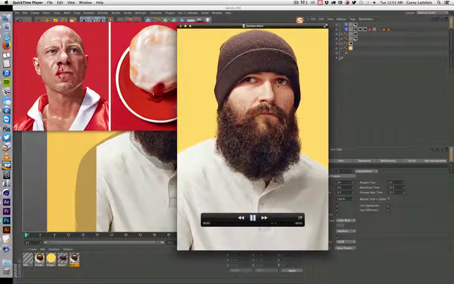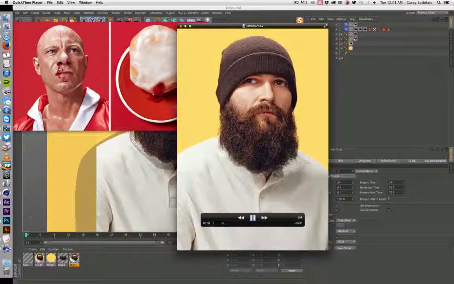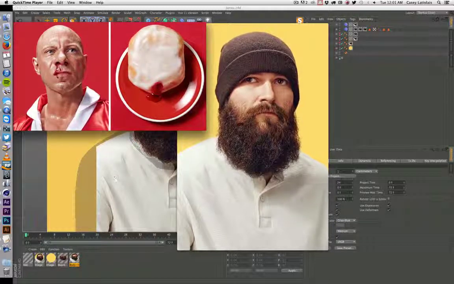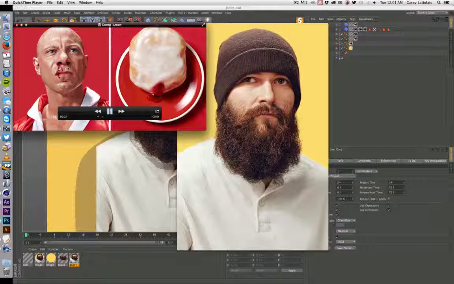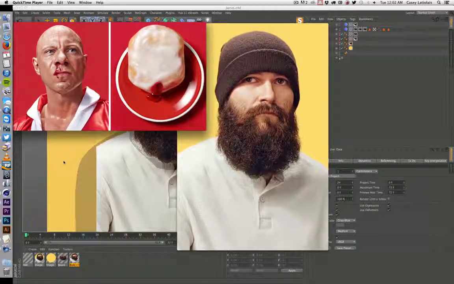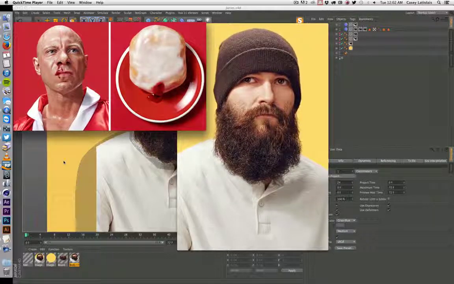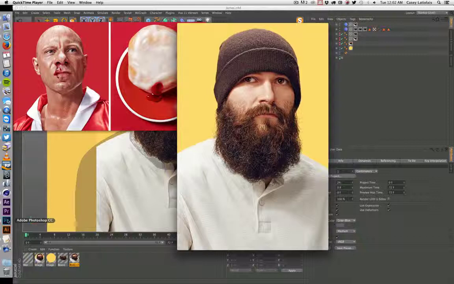Okay, so the way to do this is kind of just separating everything out in Photoshop and making basic geometry. Here's another one I did earlier today. This is a little something extra using RealFlow, but I won't go into that because I barely knew how to do that. So yeah, let's go ahead and do this.